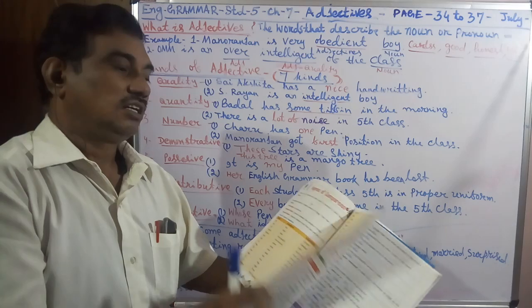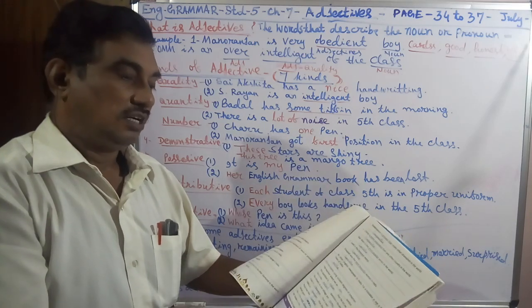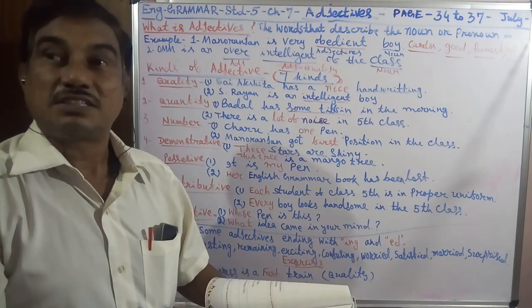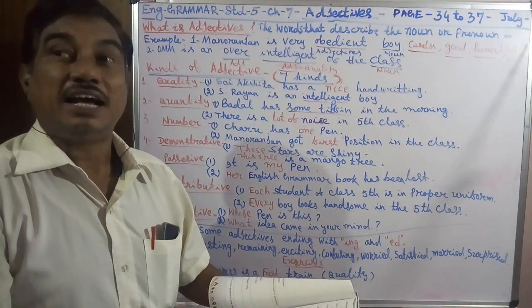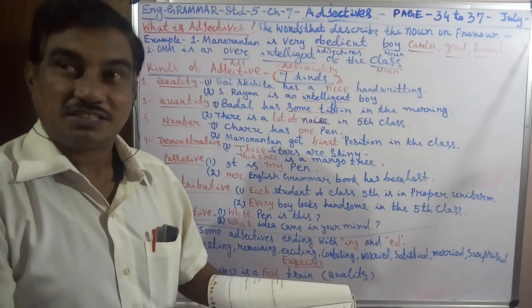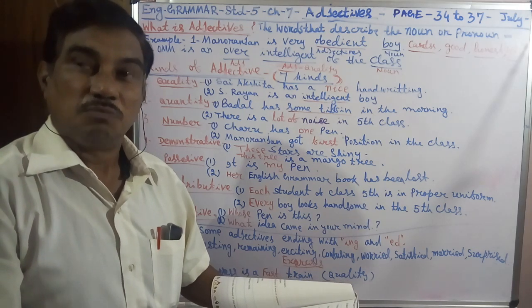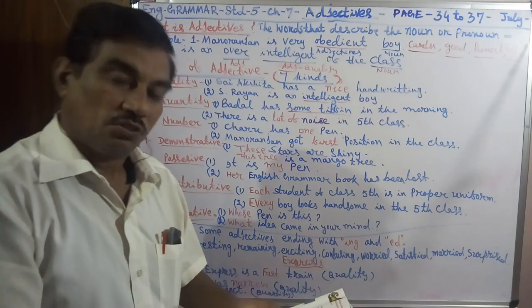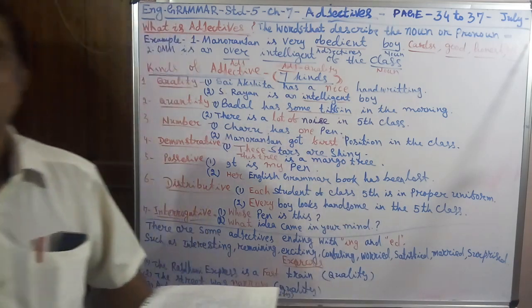The next class, degree of comparison. Good, better, best. High, higher, highest. Dangerous, more dangerous, most dangerous. These are the degrees of comparison. So next class we will start the degree of comparison.